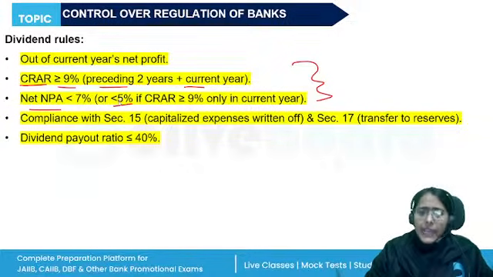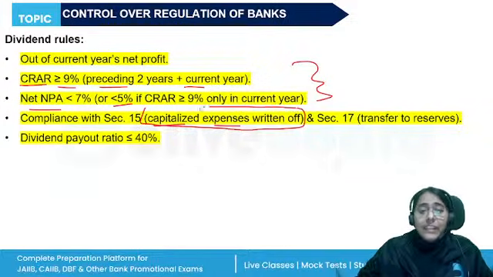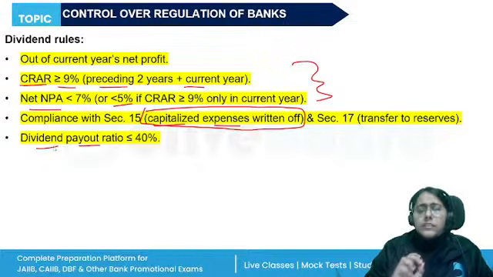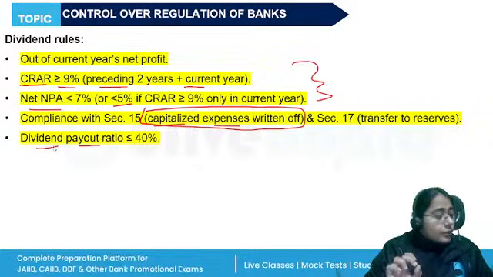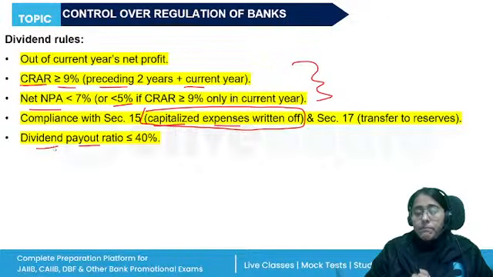And then the compliance with the capitalized expenses. All the capitalized expenses should be written off. Only then the dividends can be declared. And the dividend payout ratio should not exceed 40%. The dividend payout ratio will not be more than 40%. So these are the dividend rules. Banks can declare the dividends, but first they have to follow these things.